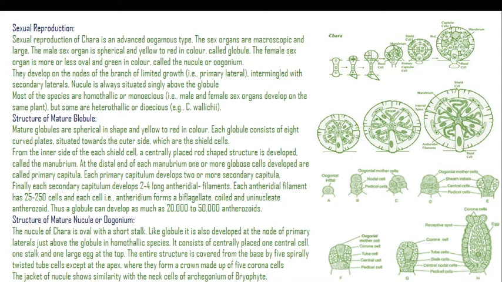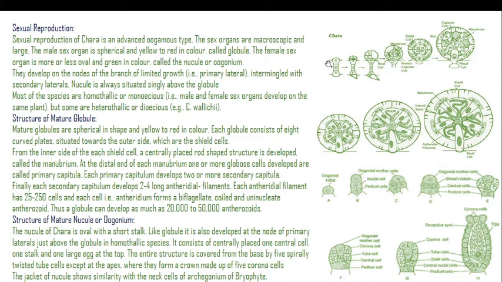Finally, each secondary capitulum develops 2 to 4 long antheridial filaments. Each antheridial filament has 25 to 250 cells, and each cell has an antheridium, which forms biflagellate, coiled, uninucleate antherozoids. Thus, a globule can develop as many as 20,000 to 50,000 antherozoids within it.